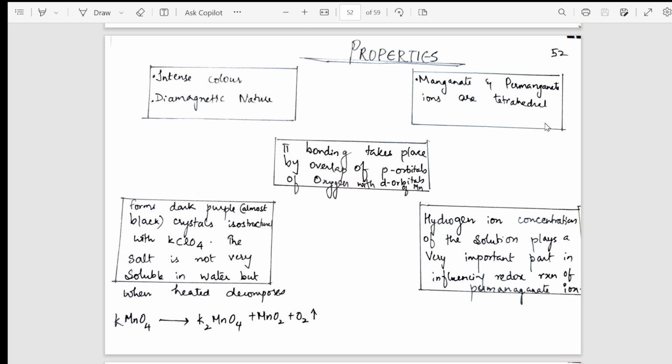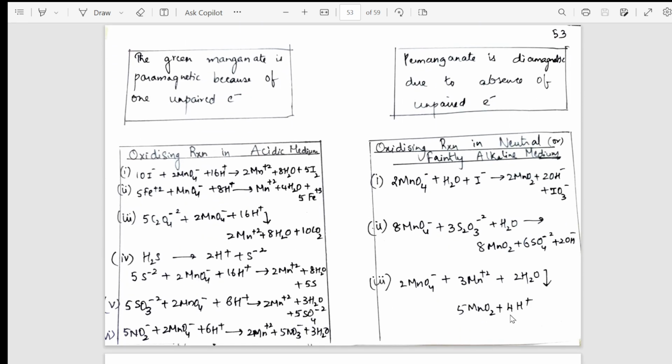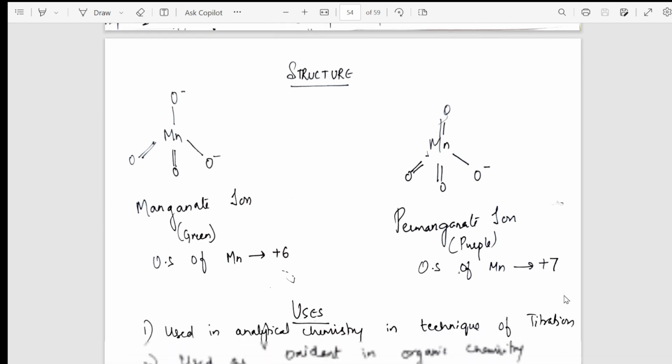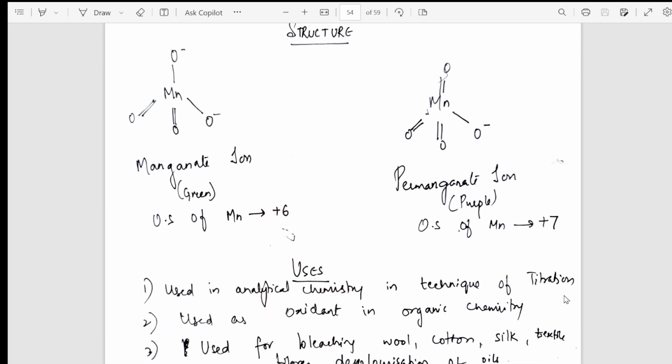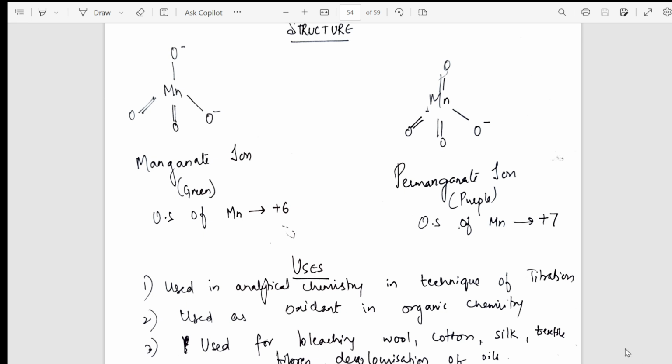What is the reason for it to show the property of redox reactions? Why is it important in redox reactions? What happens when it decomposes, and everything is mentioned here. From the properties, I gradually took into the most important oxidizing reactions in acidic medium and oxidizing reactions in neutral and alkaline medium. So the complete concept of KMnO4 with the preparations, both commercial and lab, then structure, then properties is completely done, which includes the structure also. Finally, I have concluded the structure and color of the manganate and permanganate ions along with their uses.